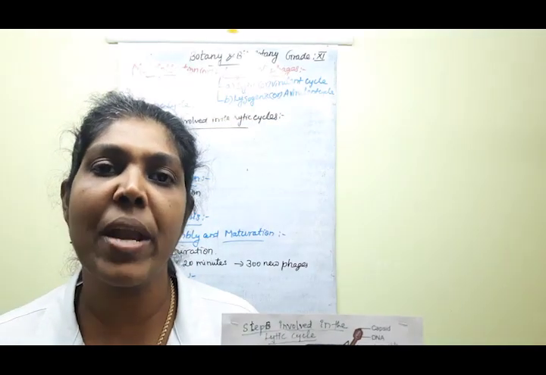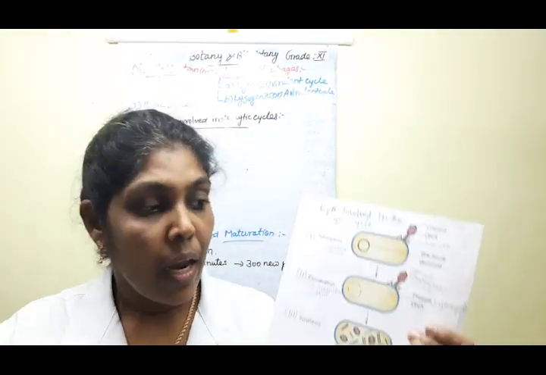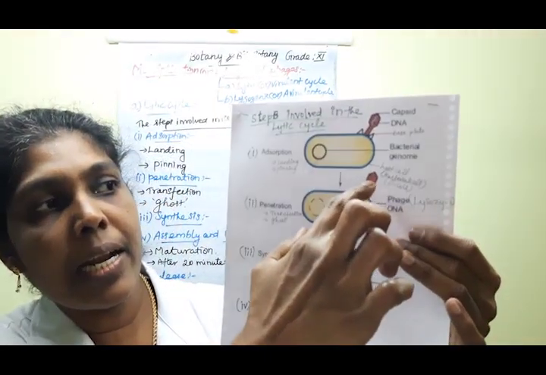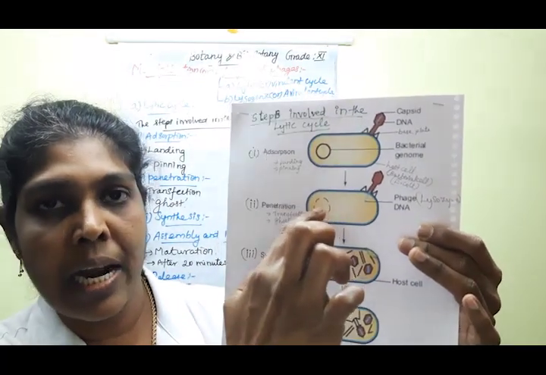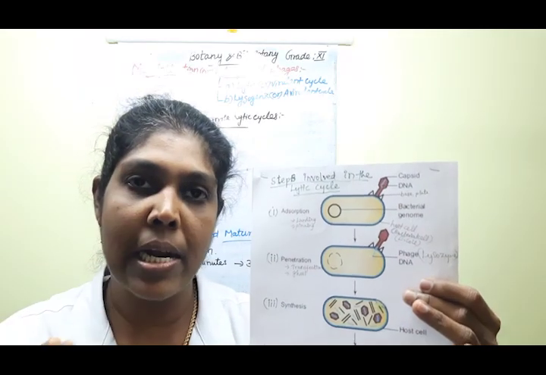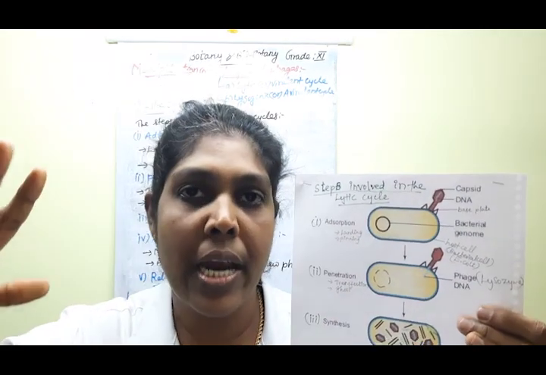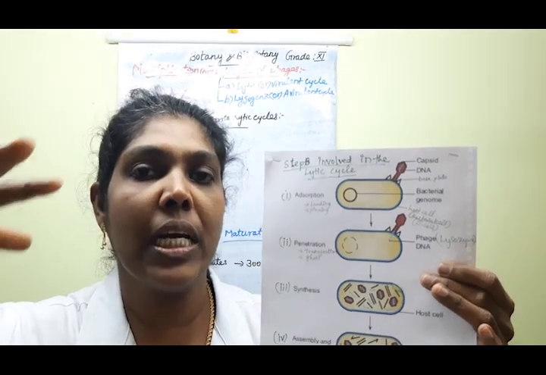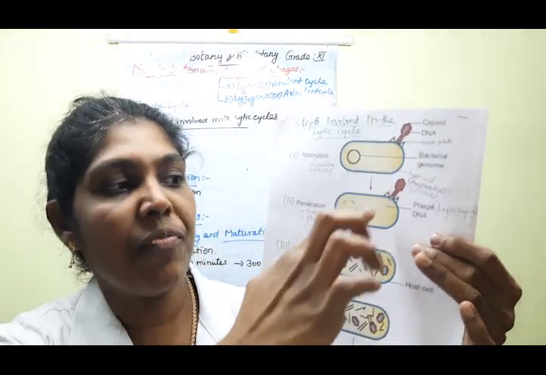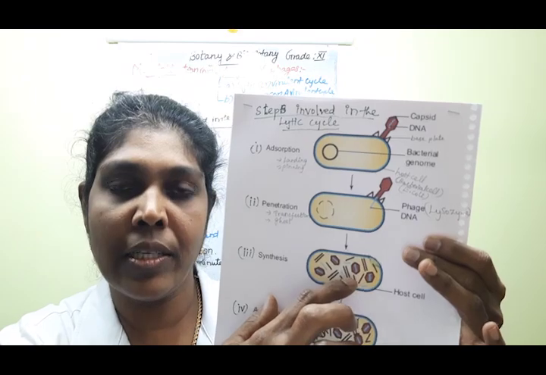The next one, the third step, is synthesis. Synthesis means production. Once the phage DNA enters the bacterial chromosome, immediately all the machinery and all the metabolic items take over the custody of the phage DNA. Clear, children?